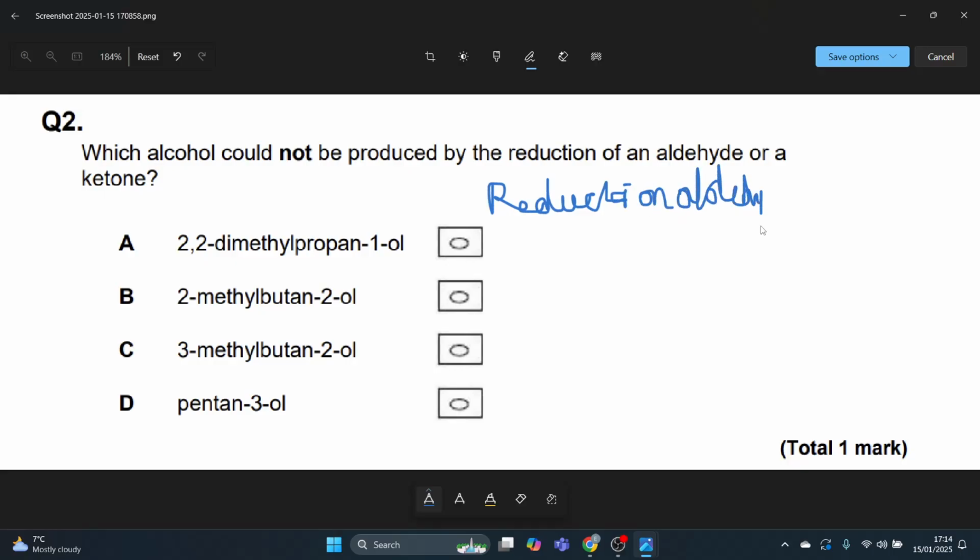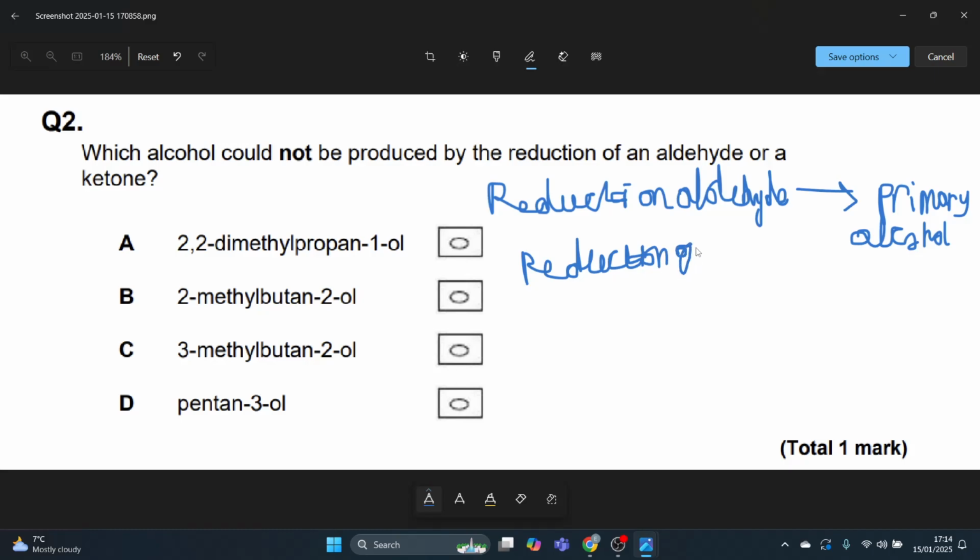Reduction of an aldehyde produces a primary alcohol, and reduction of a ketone produces a secondary alcohol. So reduction of an aldehyde gets back to a primary alcohol, reduction of a ketone to a secondary alcohol.